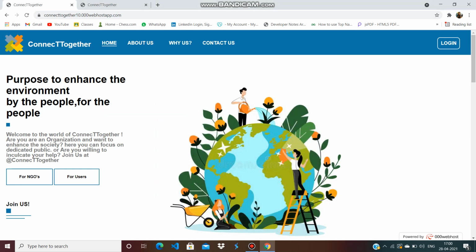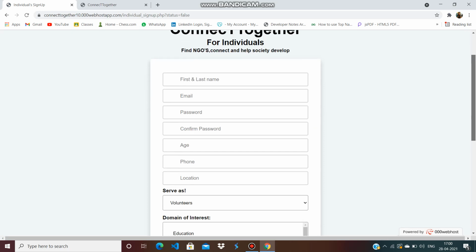This is our project Connect Together. Our aim is to connect the two entities, the NGOs and the normal individuals that are willing to come together and help the society develop.